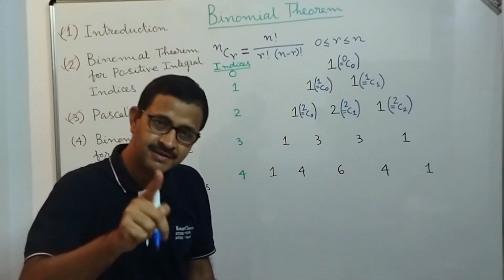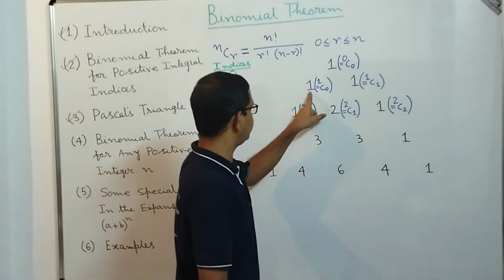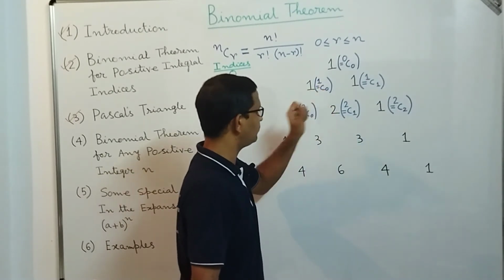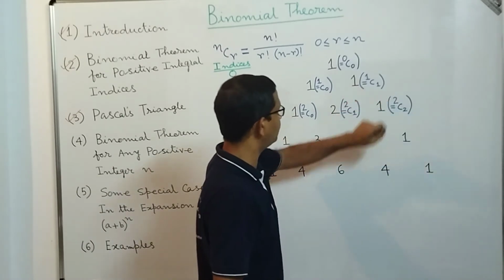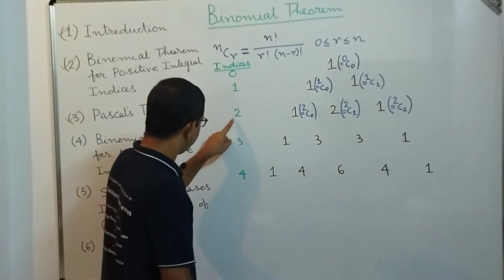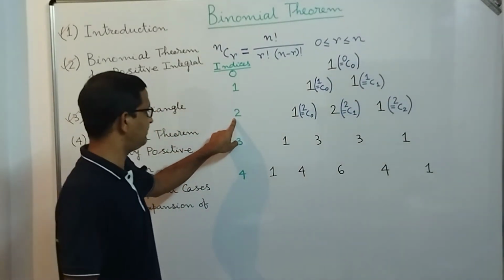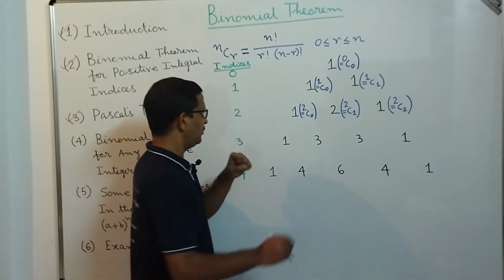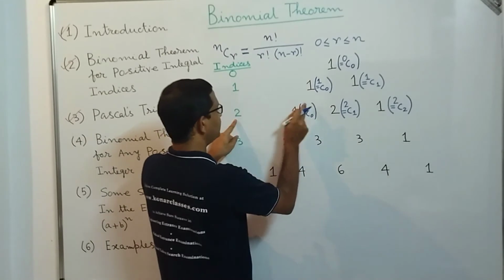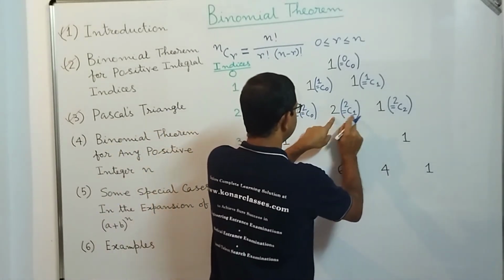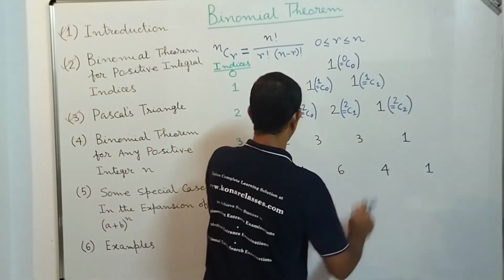The coefficient of a is 1, which we write as 1C0, and the coefficient of b is also 1, which is 1C1. Similarly, when the index is 2, (a+b)^2, the first coefficient is 1, that is 2C0, with 2 coming from this index, then 2C1, that is 2, and 1 is 2C2.